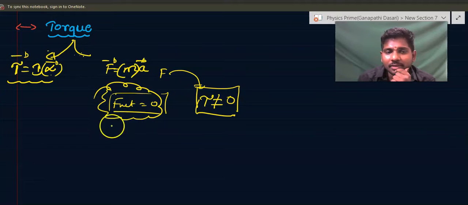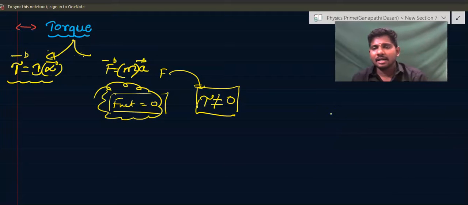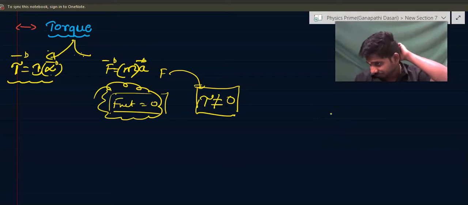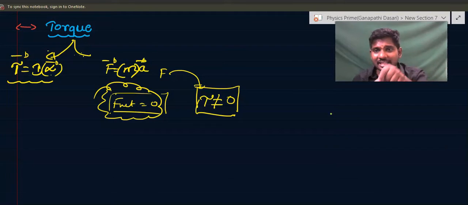Suppose there is a steering wheel in your hand. The center of mass of the steering is not moving. That means net force on the steering is zero. If your net force is not zero, the steering would have to travel with respect to you also. But what is happening? The steering is at rest with respect to you and the car.